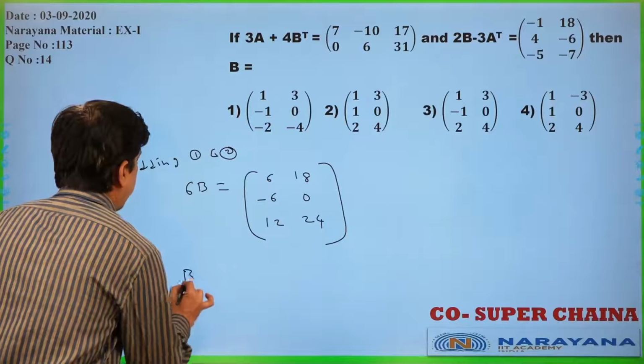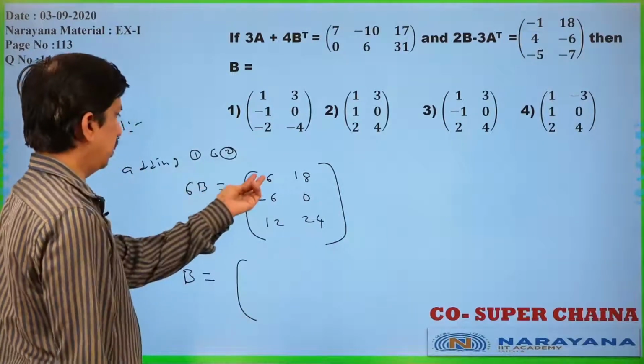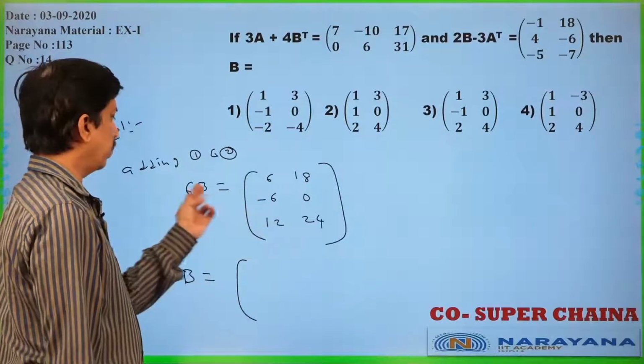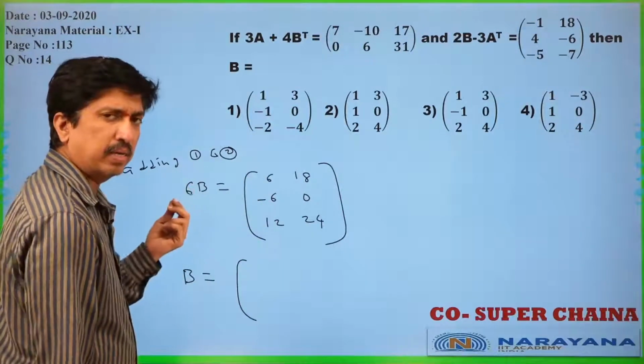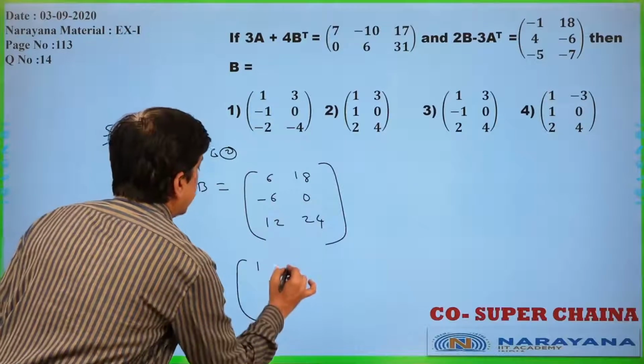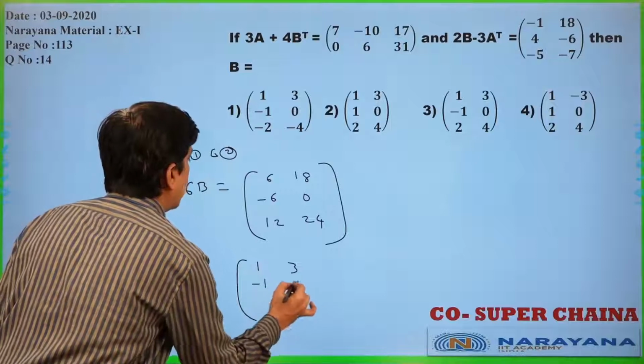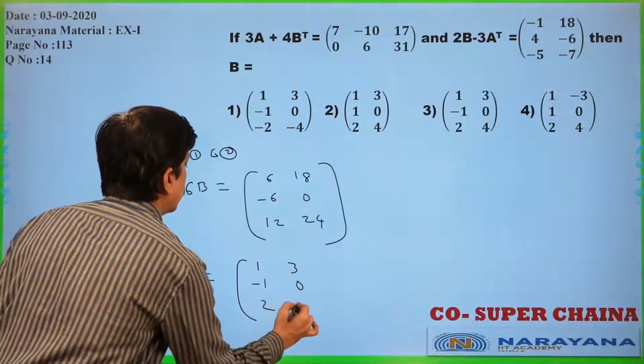Now, 6B is this one, they are asking to find the B value only. Now, B is equal to what you will get, you see. 6, 18, minus 6, 0, 12, 24 divided by 6. Every individual element is divisible by 6 only. This is 1 you will get. 18 by 6, 3 you will get. This is minus 1 you will get. 0, this is 2, this one is 4.